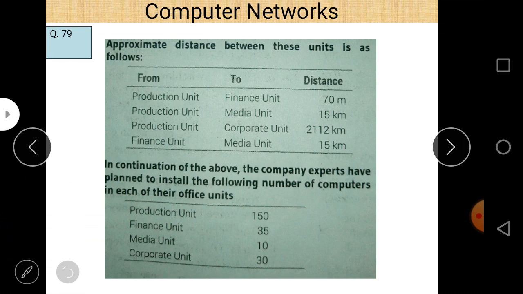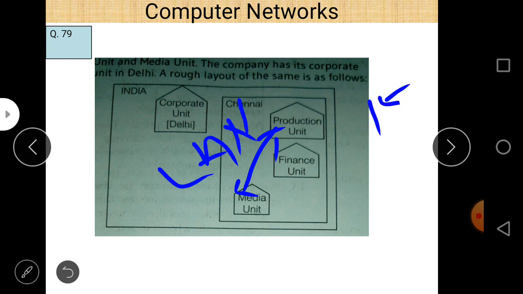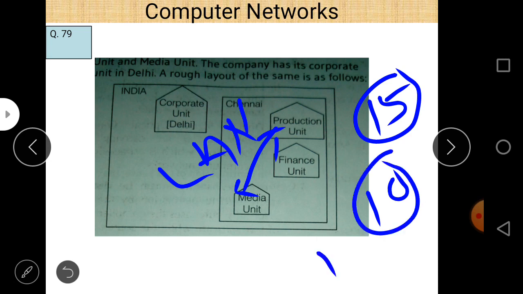Here the distance is up to 15 kilometers, and the other is up to 70 meters, and the production unit and media unit both lie within the same city, Chennai, and Chennai is a metropolitan city, so you can use MAN. But as I told you, LAN is up to 10 kilometers, so up to 10 kilometers we use LAN.